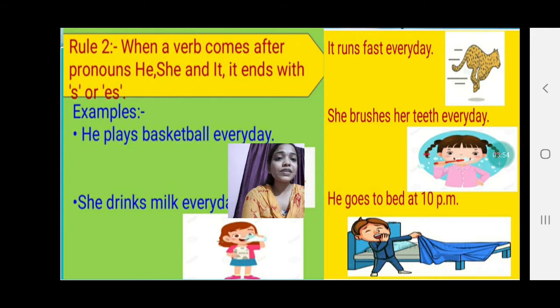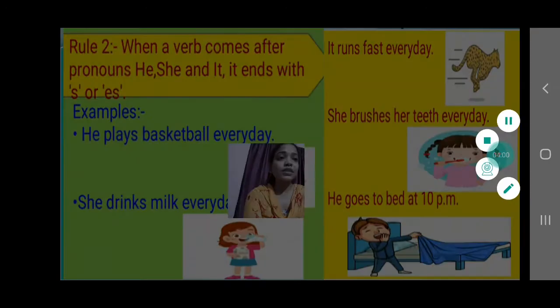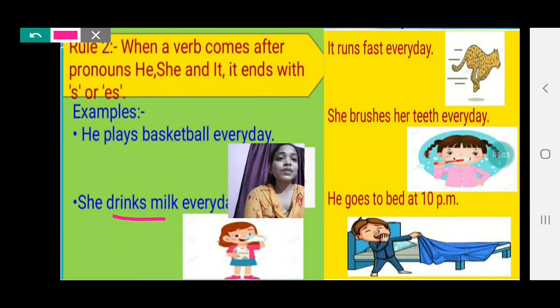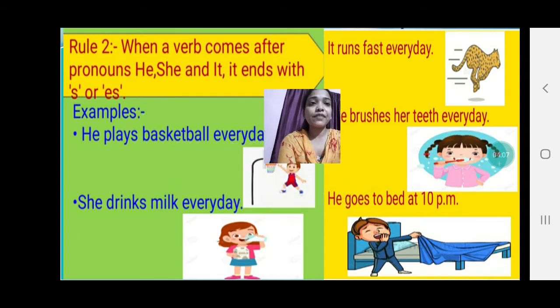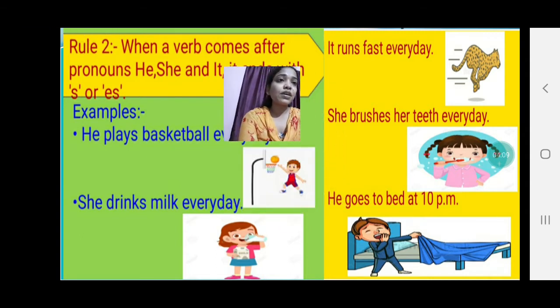Next, she drinks. Your main verb is drink. So according to rule number 2, we have added s to the main verb. She drinks milk every day. Next, it runs fast every day. She brushes her teeth every day. He goes to bed at 10 p.m.